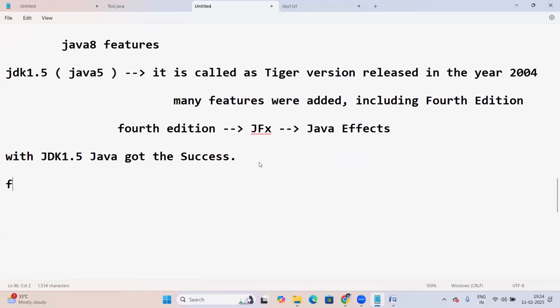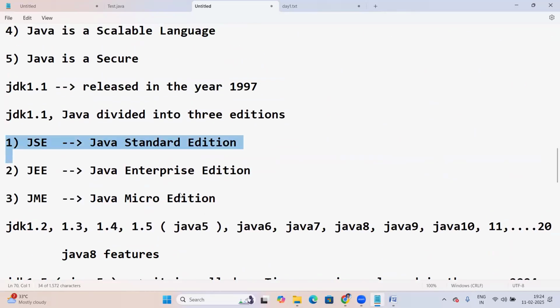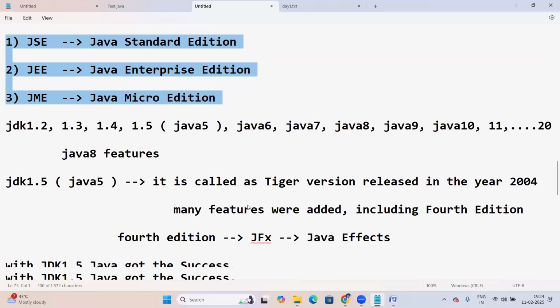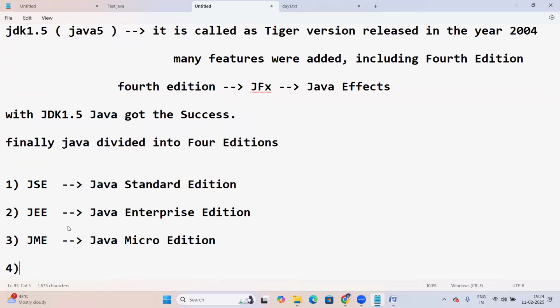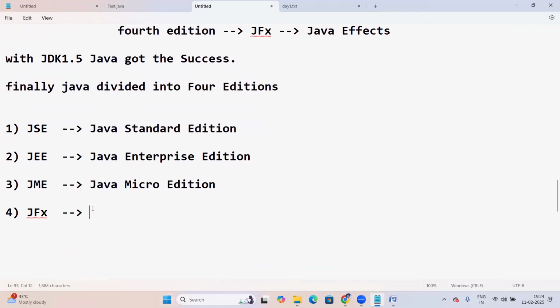Well and good. So finally, Java is divided into 4 editions. These 3 editions, and next, the fourth one, JFX. JFX stands for JavaFX here.